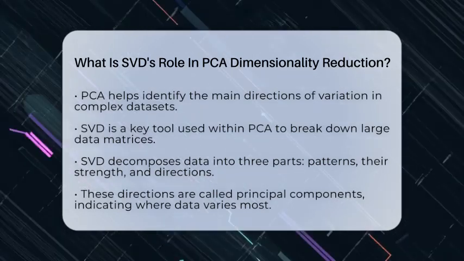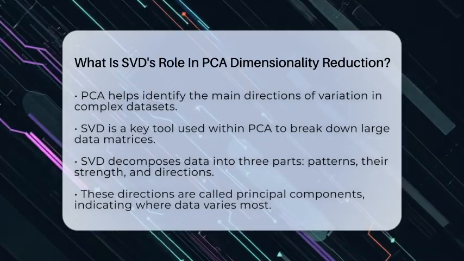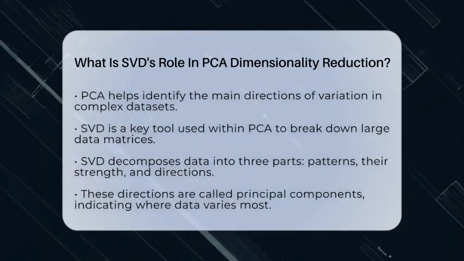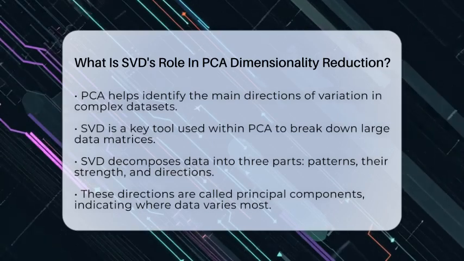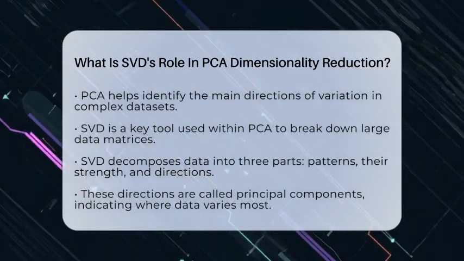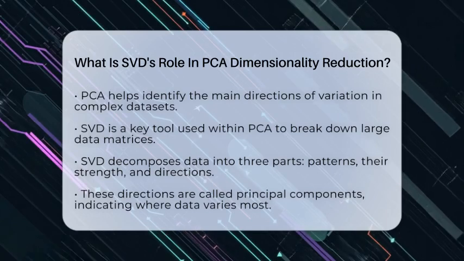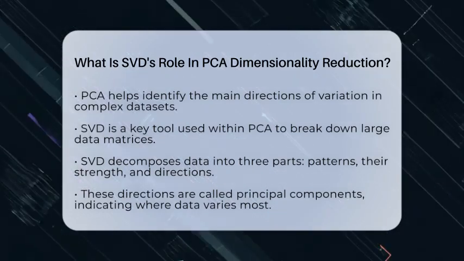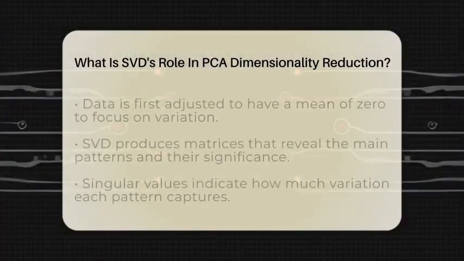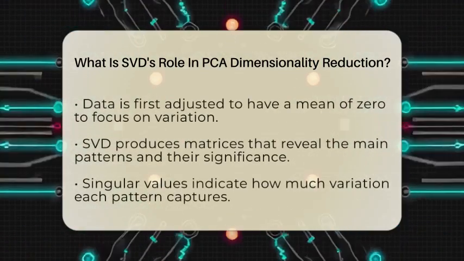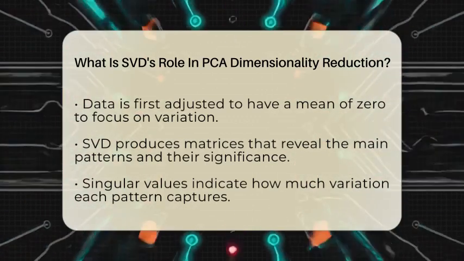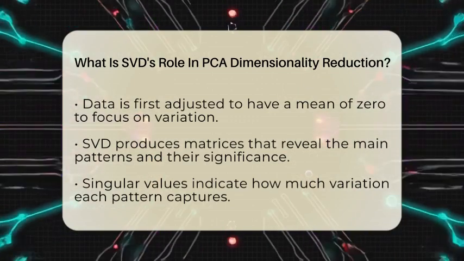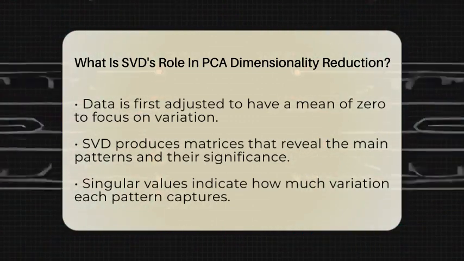Well, SVD breaks down a big data matrix into smaller, more manageable pieces. It takes the data and splits it into three parts: one that shows the main patterns, one that tells us how strong those patterns are, and another that points to the directions of these patterns. Think of it like taking a complex shape and finding its main axes. These axes are called principal components, and they show where the data varies the most. SVD helps identify these directions precisely.